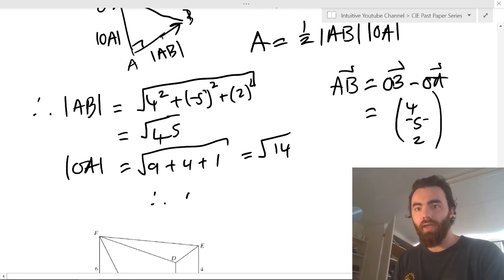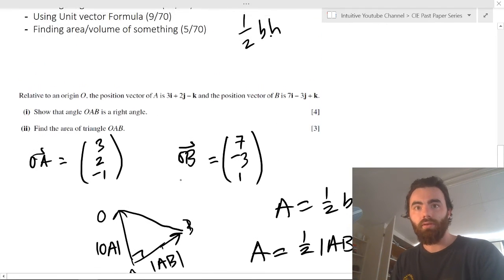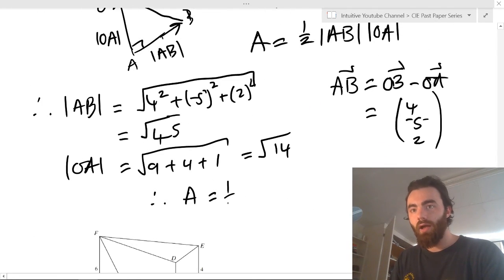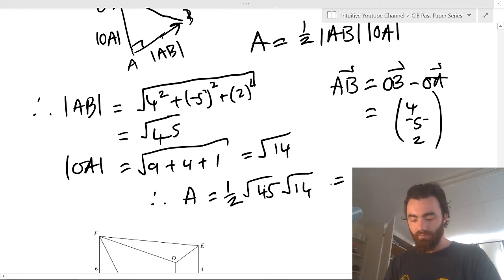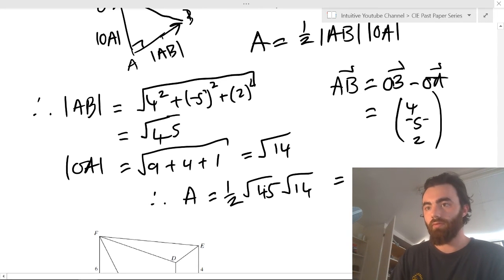So therefore the area equals a half times the length of AB, which is square root of 45, times square root of 14, which equals, if you put that in your calculator, square root of 45 times the square root of 14 divided by 2 is 12.5. 12.5 units squared.